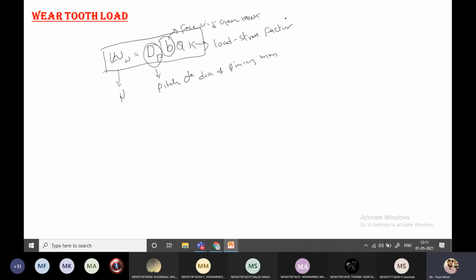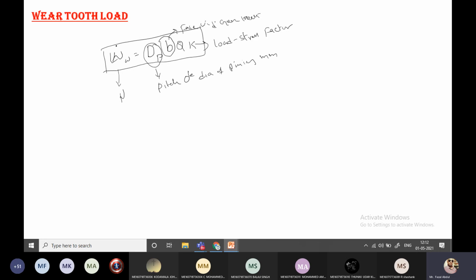Whatever I am writing on the screen, Babu, everything is important from the design point of view. Even in practice, in ANSYS or the industry design field, these equations play a vital role in the design of gears.